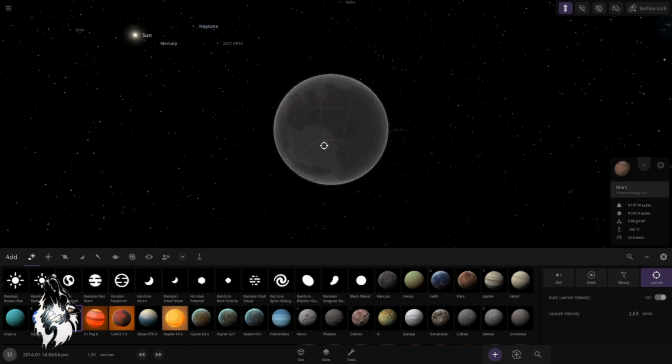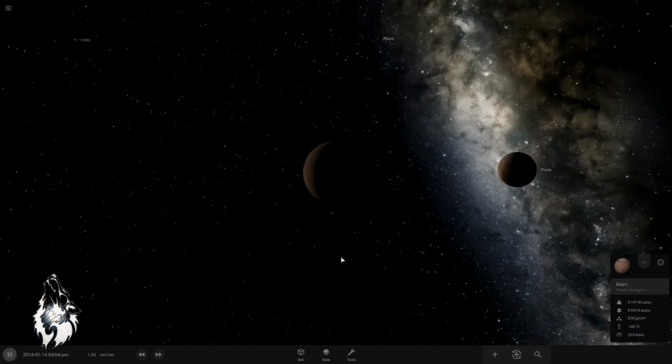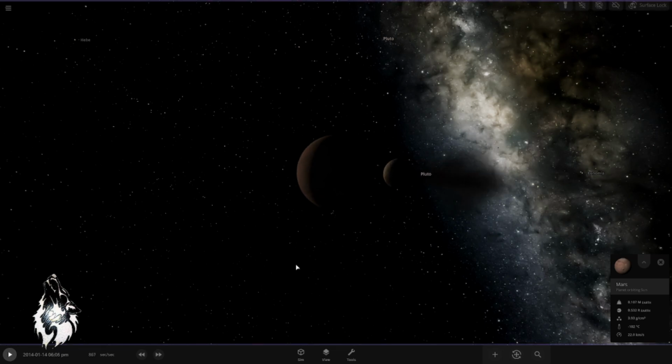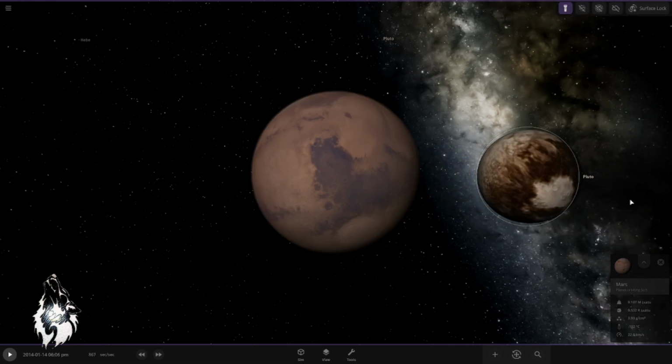Now we're gonna add Pluto, go to launch, and that is Pluto. Let's take some distance and hit it. Alright. Now, before this happens, let's just get Pluto to get really, really close to Mars, and then before it hits it, let's pause the time. Alright. Is this looking good? This looks good. Turn the flashlight on, go to Pluto.